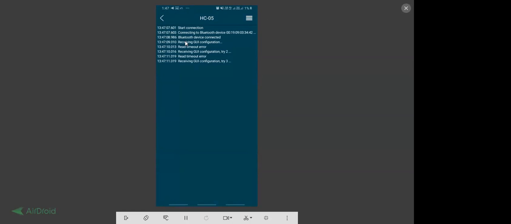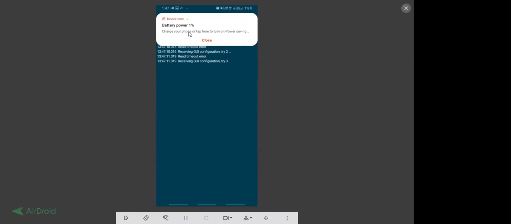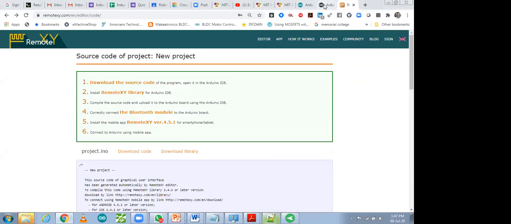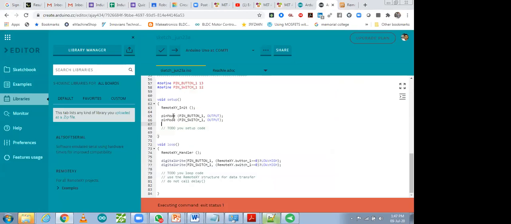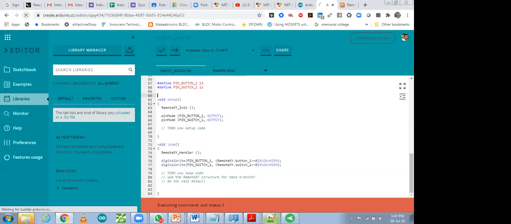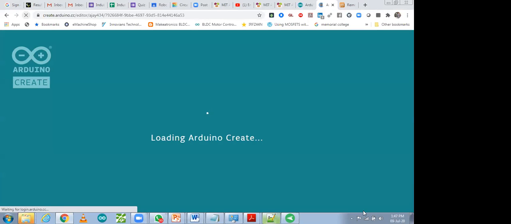It's showing that some error is there. I think my program is not uploaded over there. That's why it's showing an error. So let me come back and upload that code again. You can copy your code, refresh it, and then upload it again. Sometimes there is no proper connectivity, so it's not getting uploaded.